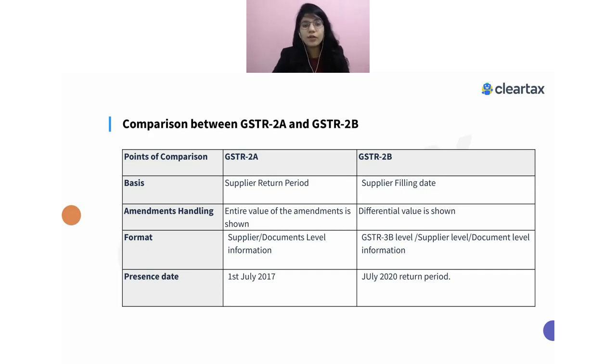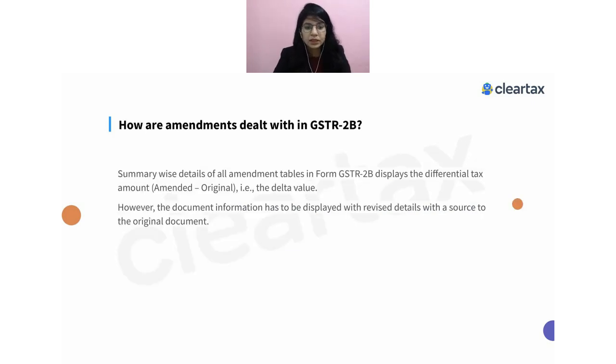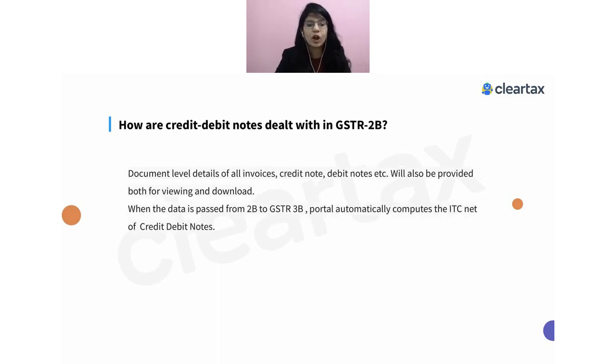Now, when we talk about availability, 2A is present from 1st July 2017. But GSTR 2B is present from the July 2020 return period onwards. Right? So this is only from July 2020, whereas 2A was available from 1st July 2017 itself. So we have discussed how amendments are dealt with in 2B. And when we talk about credit and debit notes, when they create the GSTR 3B summary, they show the credit note as an ITC reversal. That is how they show it when it comes to credit notes.